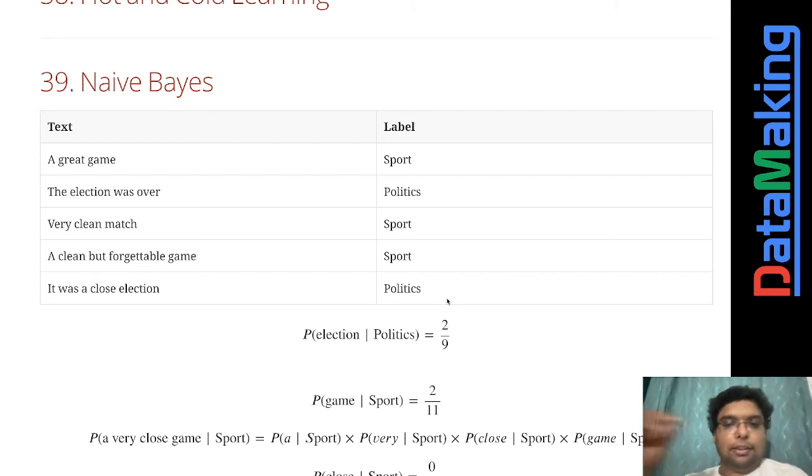Now let us calculate the probability of "election" in the label politics. Totally, how many words does politics have? 1, 2, 3, 4, 5, 6, 7, 8, 9 words, and there are two occurrences of election in politics. So it's 2 by 9.